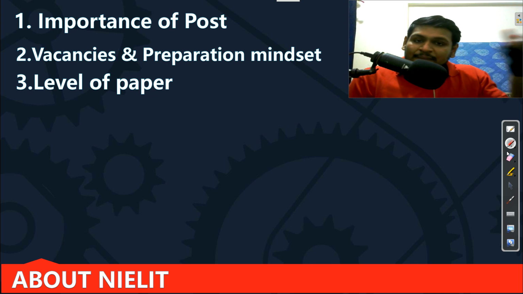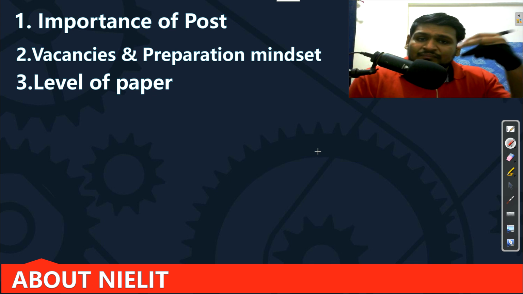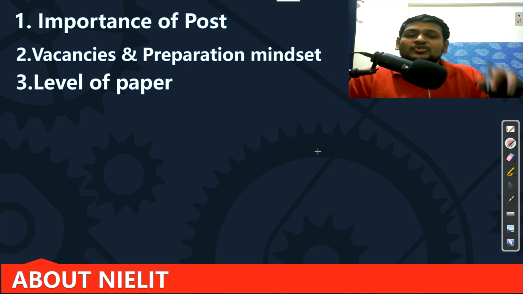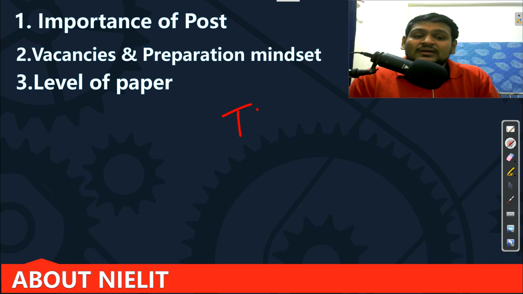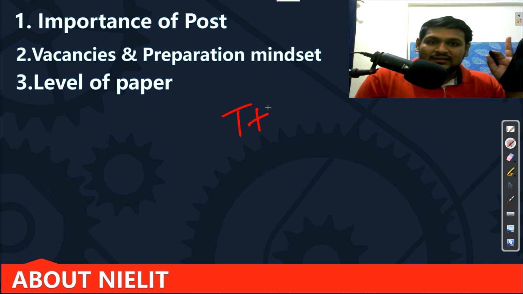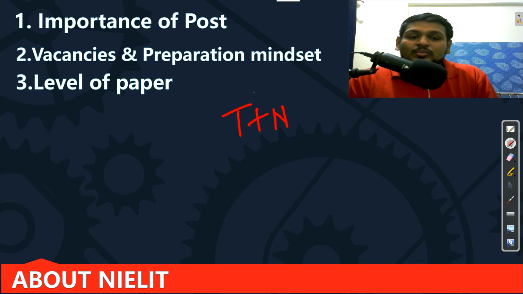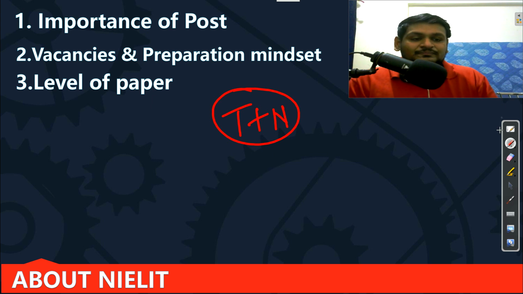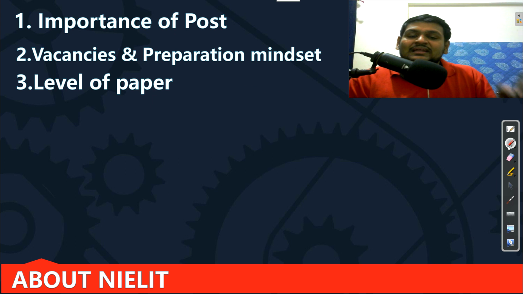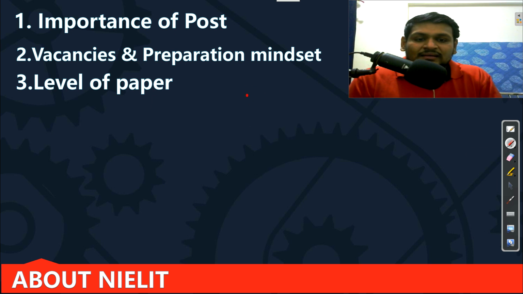So while preparing, you should not focus only on numerical, but also need to focus on the theory part as well. Okay, because theory is also as important as numerical. That's why balancing numerical and theory is a very important thing for the Scientist B paper. And definitely 2 papers will be there, one for EC, that is electronics, and one for CSE.